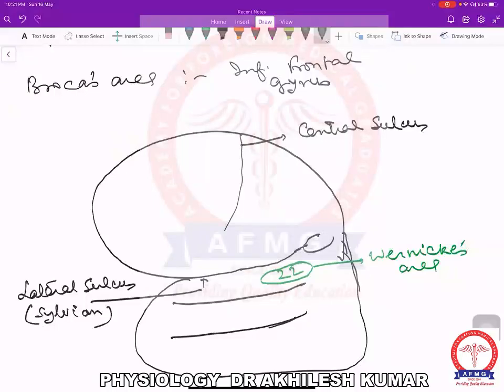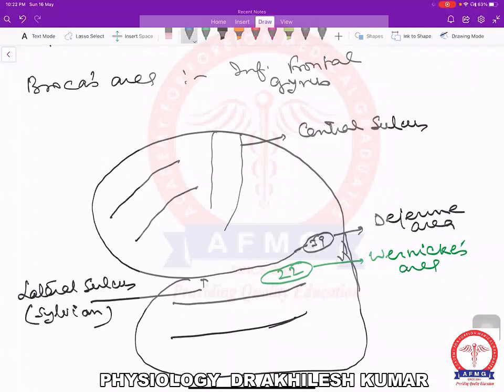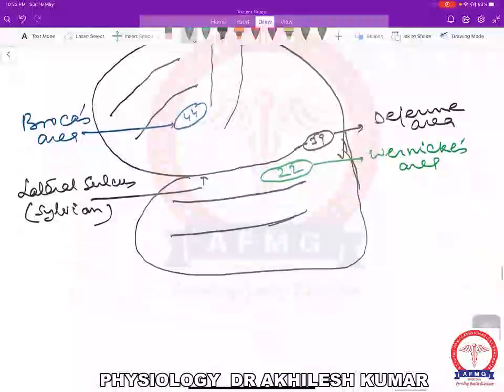Behind the lateral sulcus is area number 39, also called the Dejerine area. Then in the frontal lobe, the Broca's area is located in area 44.